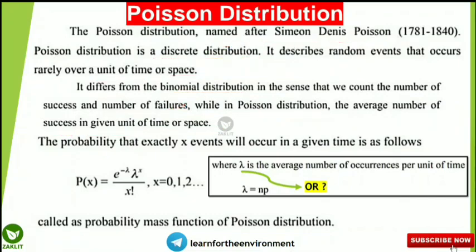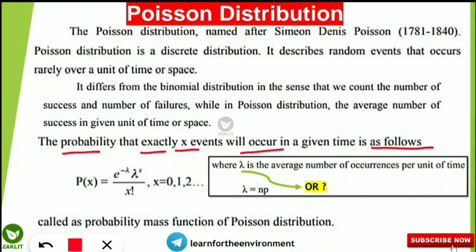Till this point, I hope you have noted down. Next we will write down the definition of the Poisson distribution. The proper definition is the probability that exactly x events will occur in a given time, as follows. This formula is very important.